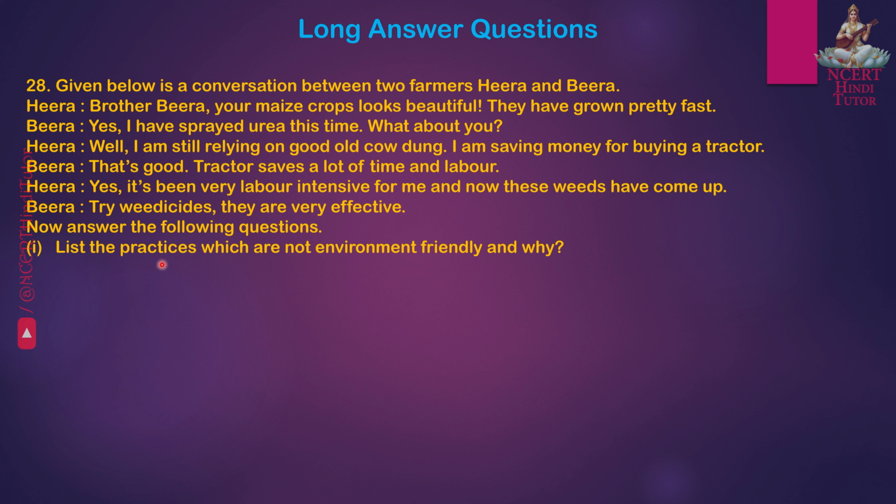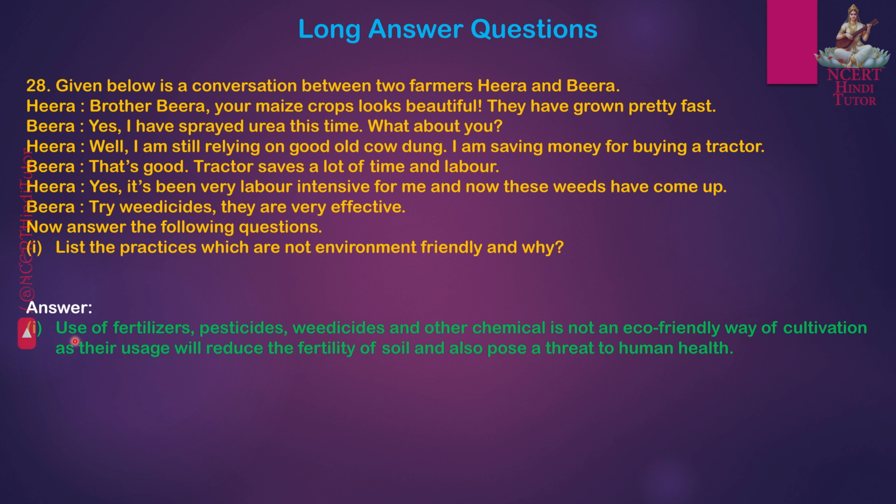First, list the practices which are not environment friendly and why. Answer: use of fertilizers, pesticides, weedicides and other chemicals is not an eco-friendly way of cultivation as their usage will reduce the fertility of soil and also pose a threat to human health.